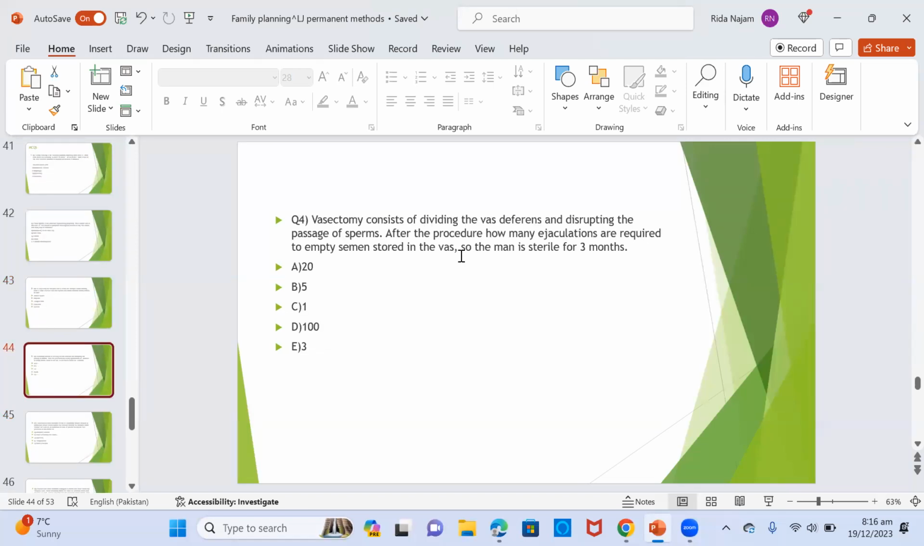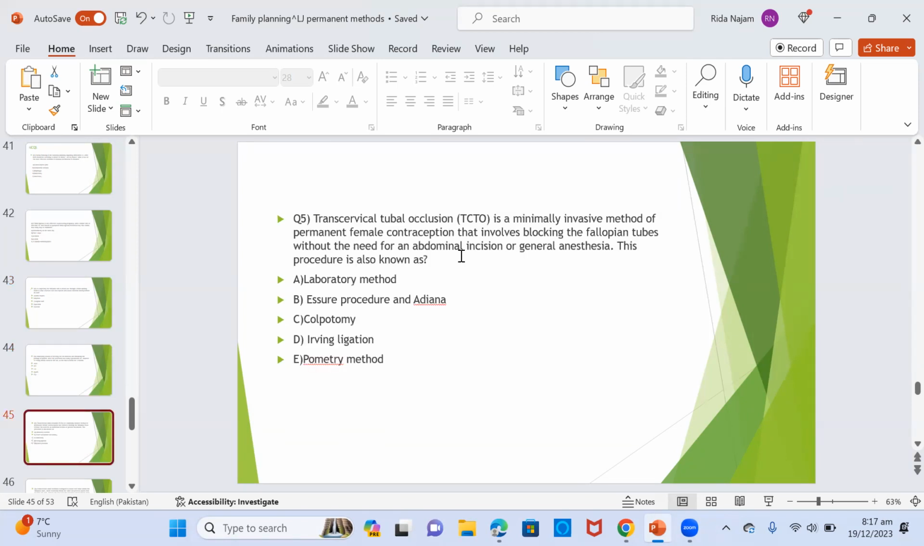Question 4. Vasectomy consists of dividing the vas deferens and disrupting the passage of sperms. After this procedure, how many ejaculations are required to empty the semen stored in the vas so that the man is sterile for 3 months? A. 20, B. 5, C. 1, D. 100, or E. 3. The answer is A.